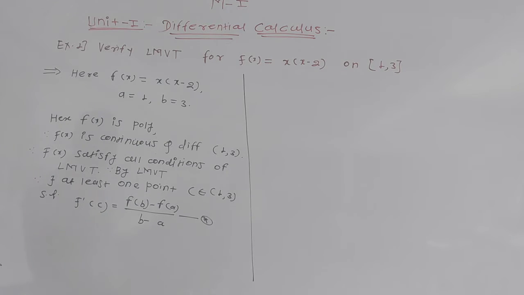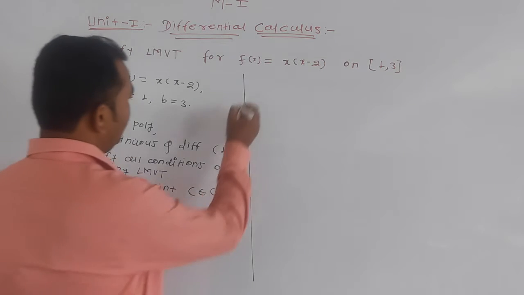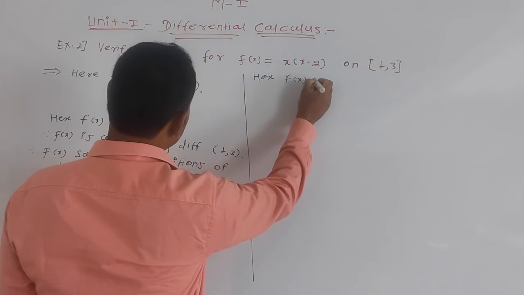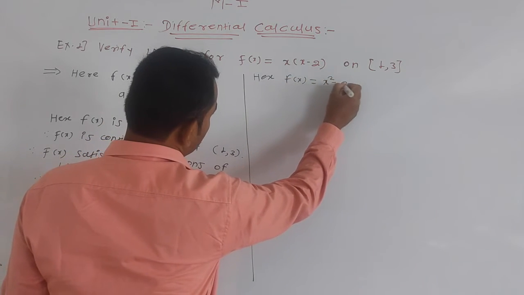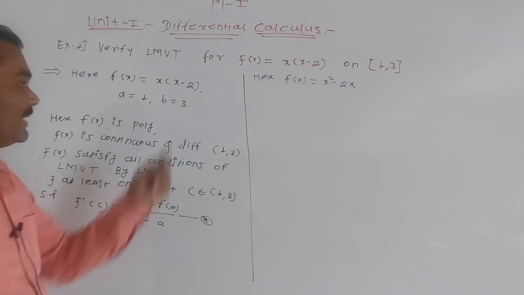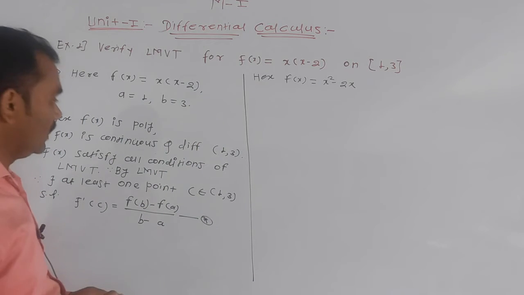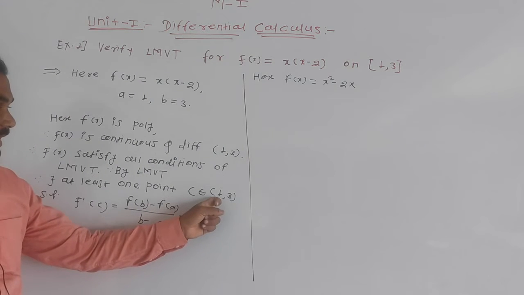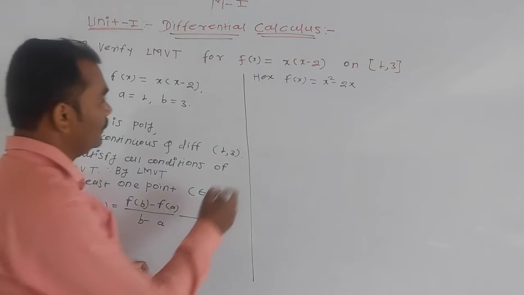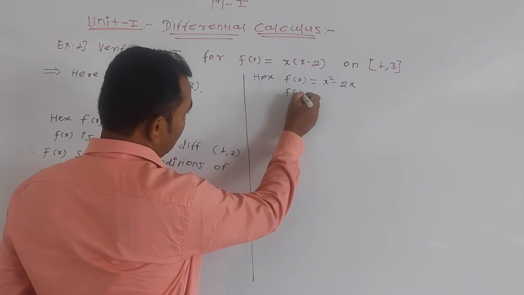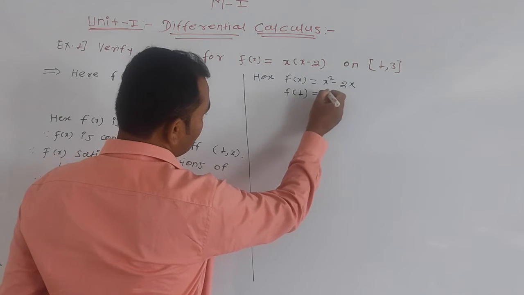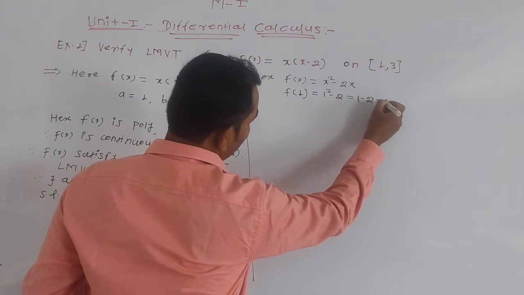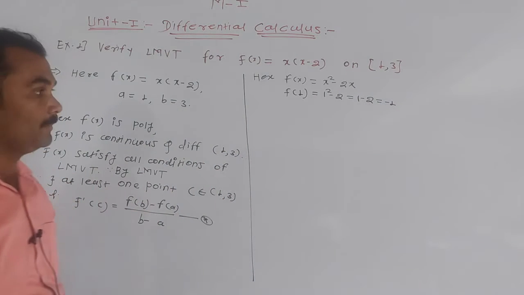So here f of x is given as x square minus 2x, correct? Multiply this x in that bracket. First we have to find the value of f of b and f of a. What will f of a be? Here a is 1, so find f of 1. That is 1 square minus 2, which is 1 minus 2. This is minus 1, correct? Value of f of 1.